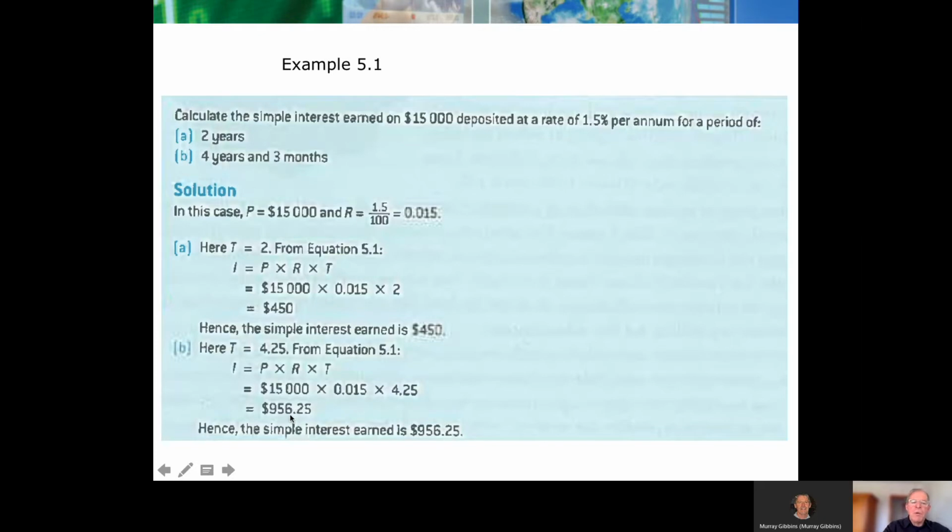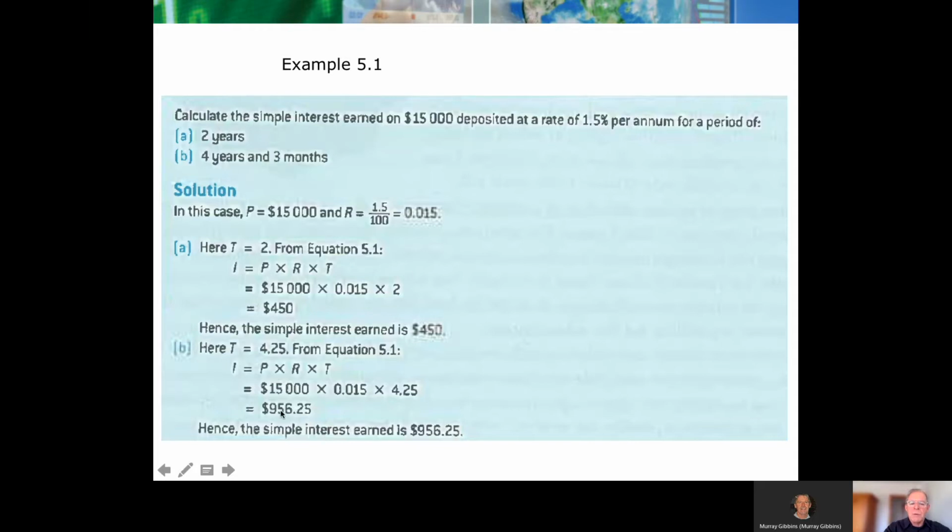And we'll get their answer, 956.25. Now, we've got to be careful that we read the question carefully. If the question asks for simple interest, give them simple interest. The question could say, calculate the amount in the account, or the final amount or the accumulated amount, if simple interest is earned on 15,000 deposited.